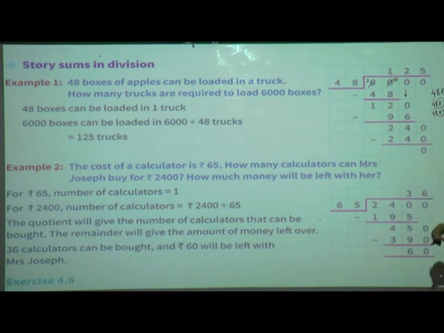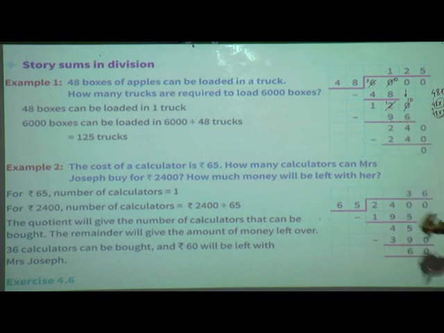Now see, 3 eights are 24, right? Write 4 and 2 carry small. Now 3 fours are 12, 12 plus 2 is 14, isn't it? Now see, 144 came, 48 times 3 is 144, but we are trying for 120, so we cannot subtract 144 from 120. So what we have to do? What is less than that? 96. So take 48 two times, 96. Now we have to do the subtraction. 0 minus 6 we cannot, cut the 0, take a borrow from the neighbor. Neighbor is having 2, he will give 1, 1 will remain. Now 10 minus 6 is 4.